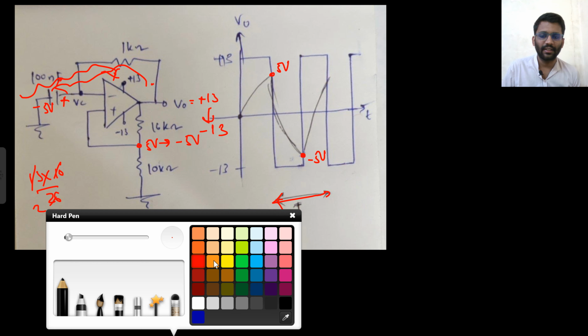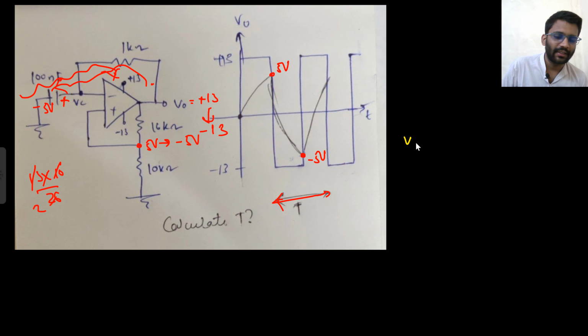So basically your capacitor is initially 5 volt and it wants to go till minus 13 volt because this minus 13 volt is charging this capacitor. So initially it is at plus 5 volt, but it is wanting to go till minus 13 volt. So basically for VCT you can write the equation: it is wanting to go till minus 13 volt and initially it is at 5 volt. So minus 13 plus 18 e to the power minus T by RC.